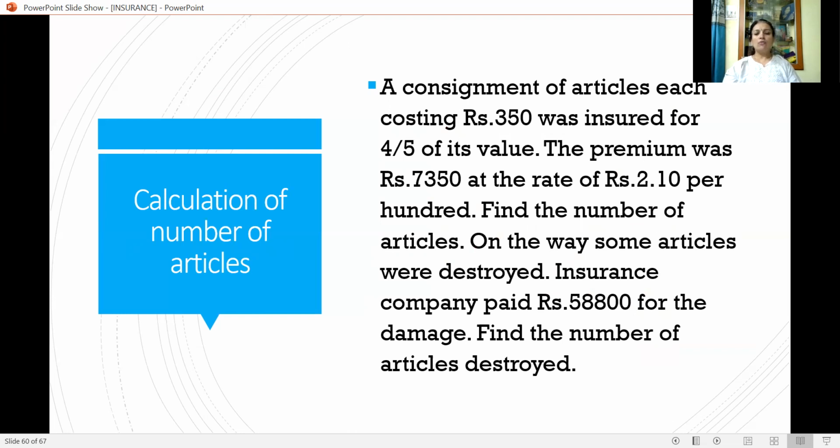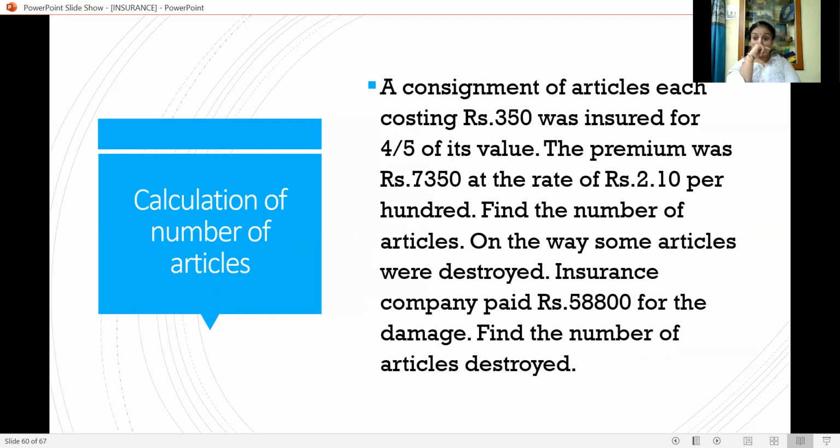In a consignment, articles costing rupees 350 each were insured for 4/5 of their value. The premium was 7,350 at the rate of rupees 2.10 per 100. Find the number of articles, which is not given in the problem. On the way, some articles were destroyed. Insurance company paid rupees 58,800 for the damage. Find the number of articles destroyed.